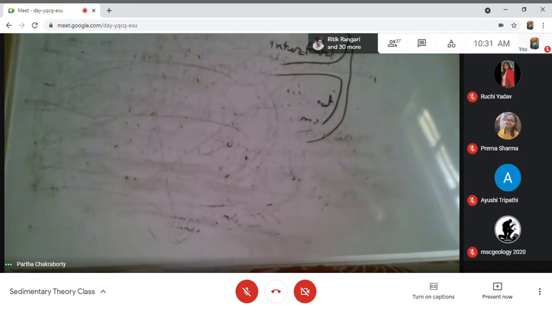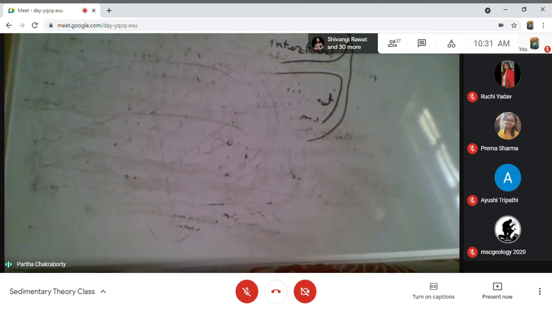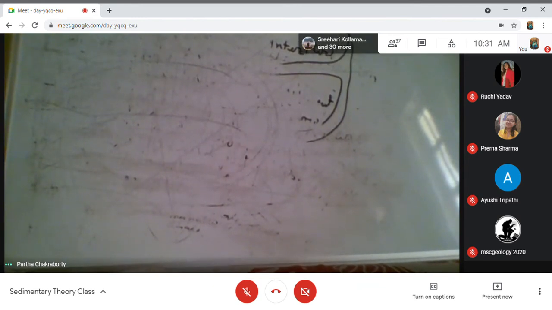Okay, so one major criterion that people use, particularly in the Phanerozoic setting, is the fossil content, because this is a freshwater system. This will not be applicable in the Precambrian, where there is very little life.